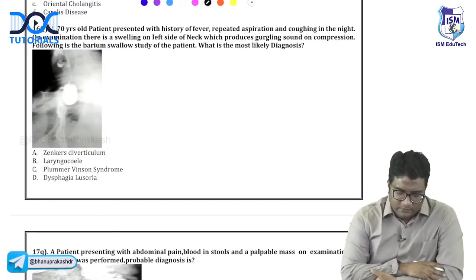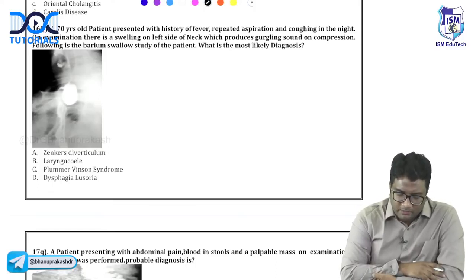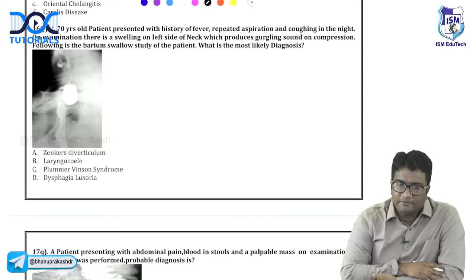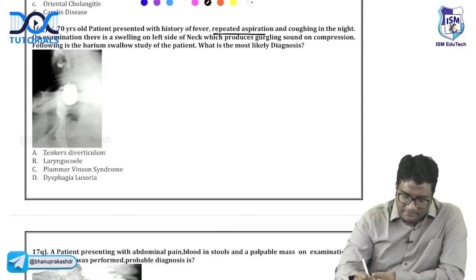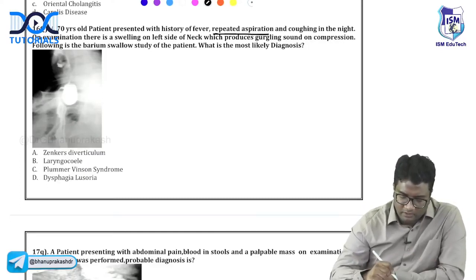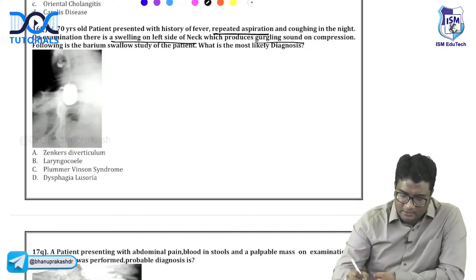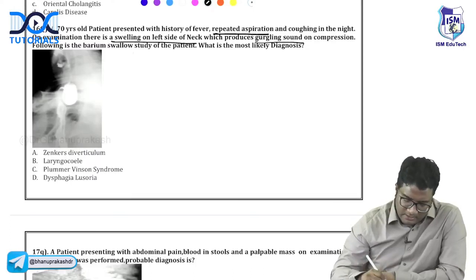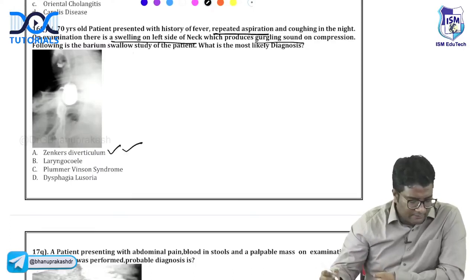Okay, answer this one. A 50-year-old patient presented with history of fever, repeated aspirations and coughing in the night. On examination, there is swelling on the left side of the neck, which produces gurgling sound on compression. The following barium swallow image is given. What is the likely diagnosis? So the patient is having repeated aspirations causing pneumonias, fever, coughing. There is a swelling in the neck, right, producing gurgling sound. Barium swallow image is given. All of this is fine. This is Zenker's diverticulum. Very nice.